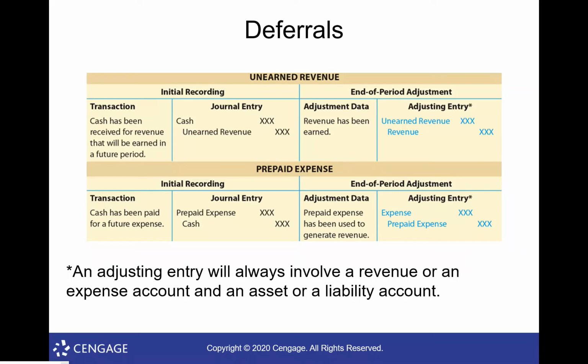is one where we have, so we've already seen an example of this in the work we've been doing. A good example would be supplies. So we record supplies when we buy them, but we don't take the expense, right? We've seen that in the work we've already done. So I buy $1,000 worth of supplies, I debit supplies, I credit cash. That's my initial entry. Then at the end of the period, I count up how much supplies I've used. Usually what I do is count up how much I had there and subtract that from the amount that was the balance, and the difference is the amount I used, right?